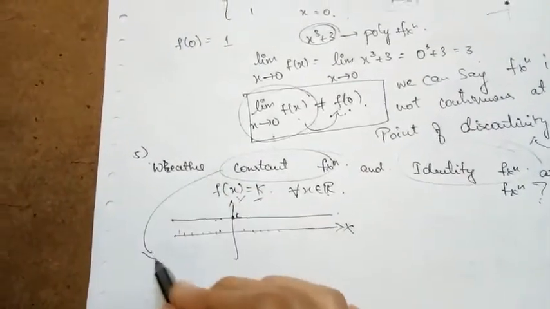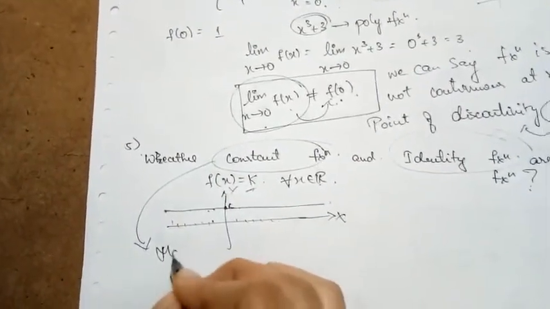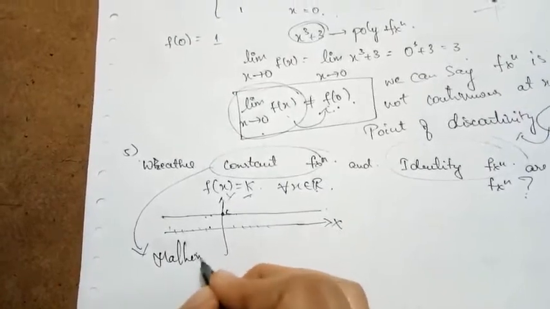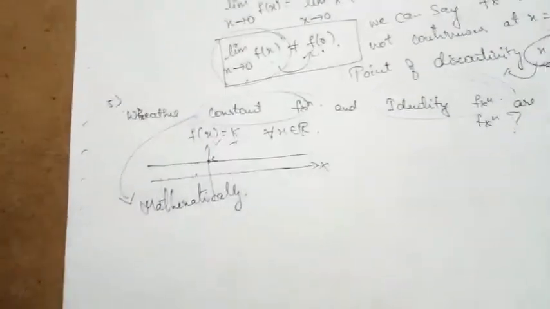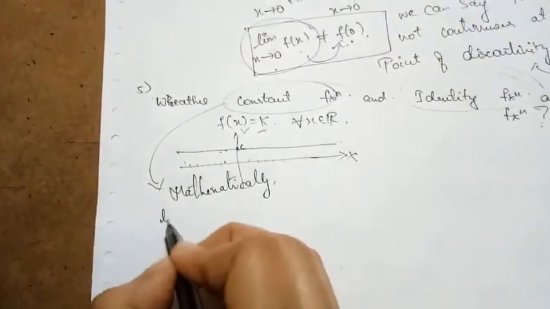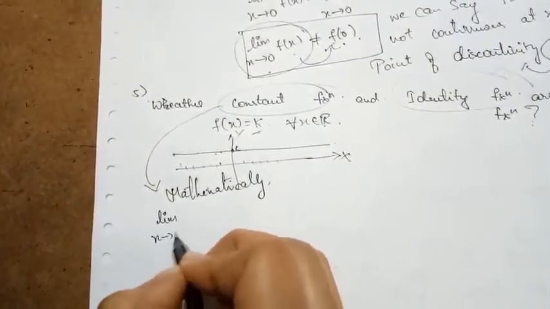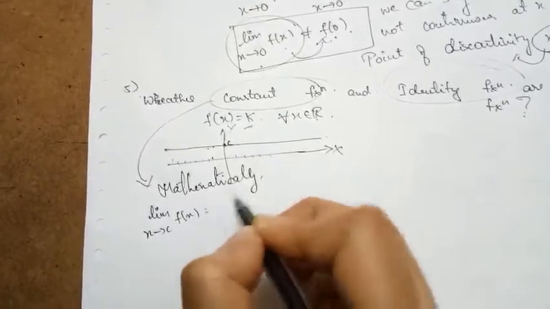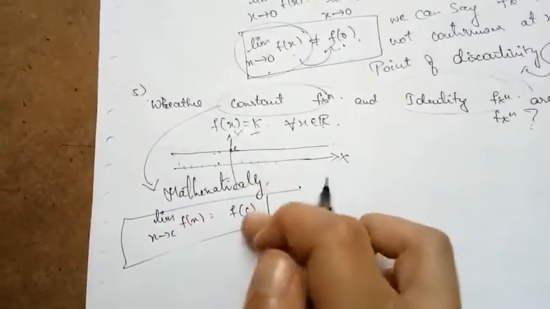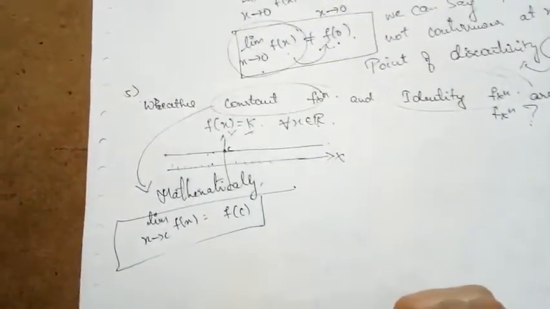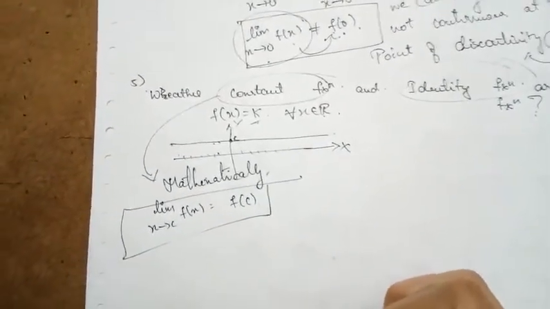So how am I going to prove this mathematically? To prove this mathematically, we know the definition, that is, the limit as x tends to c of f of x must be equal to f of c. This is the thing which you need to satisfy to say the constant function is a continuous function.